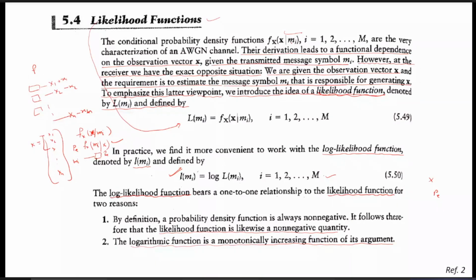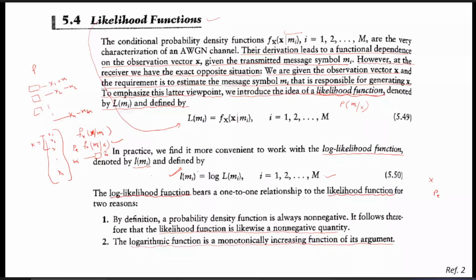But rather than this, we require the knowledge of the probability of detection of the transmitted signal mi for the given observations. How can we calculate this probability? We can calculate it based on the likelihood detection decoding techniques that we will study today.